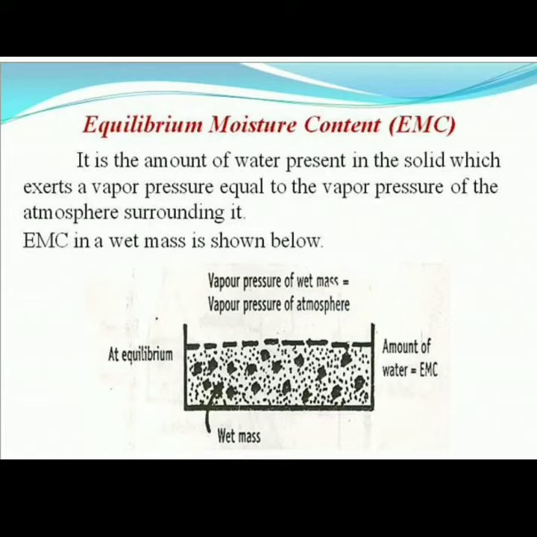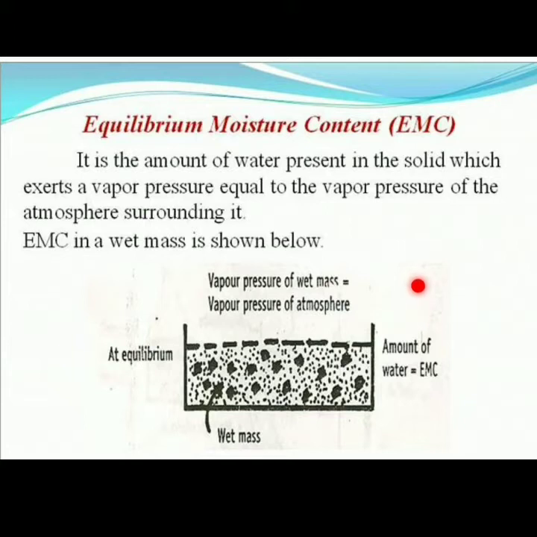Here is one more example. Consider a wet solid. On that we supply continuous normal air with constant temperature and humidity, which means the air also contains some amount of moisture.